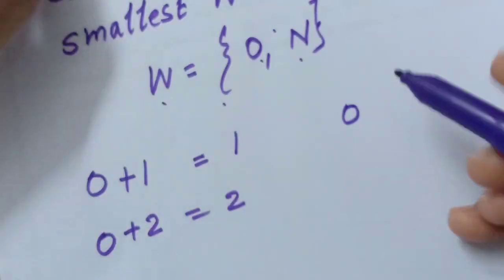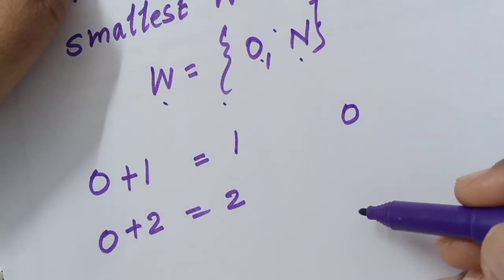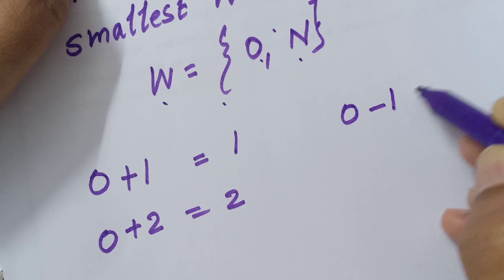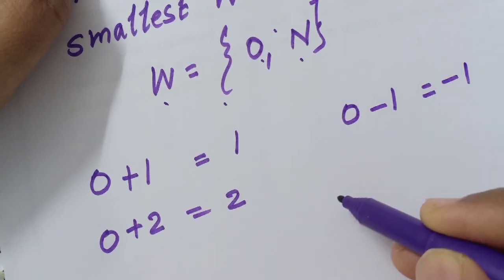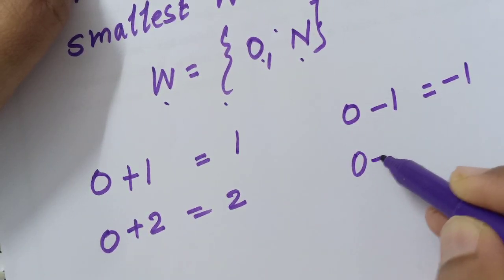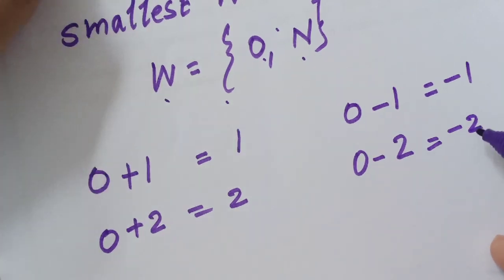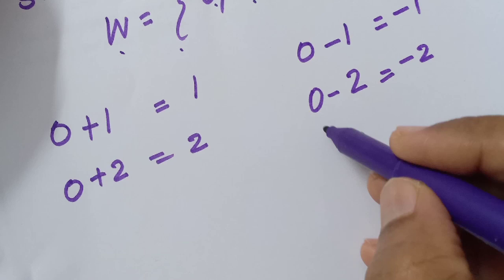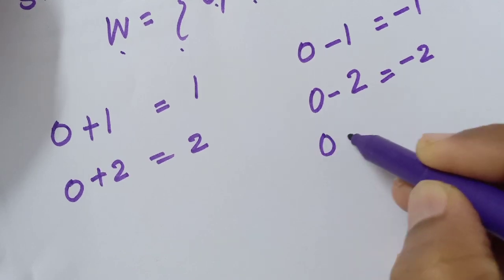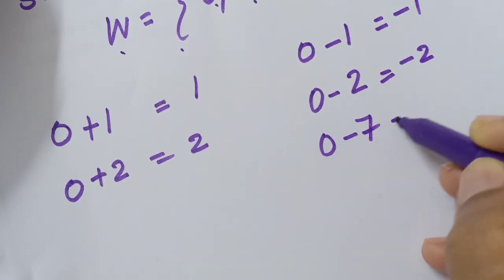If the temperature is reducing below 0, if 1 is reduced, we will say minus 1. If from 0, 2 is reduced, we will say minus 2.